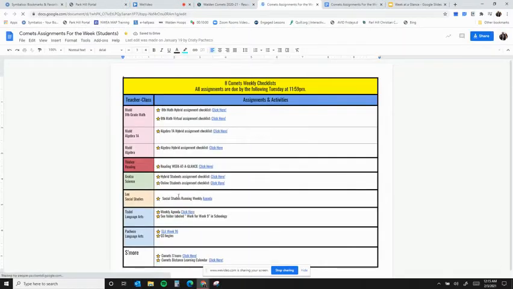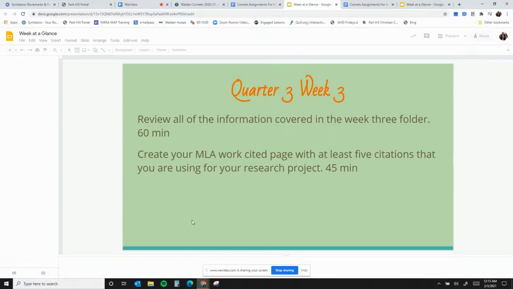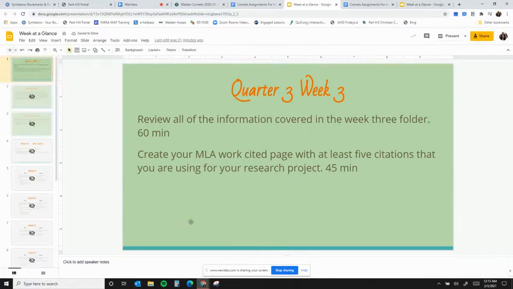So look at the week at a glance, just to give you an overview of what we are going to be doing. Last week, we started looking at our research topic, and I wanted you to start looking for some resources. This week, I want you to document those resources in a works cited page.